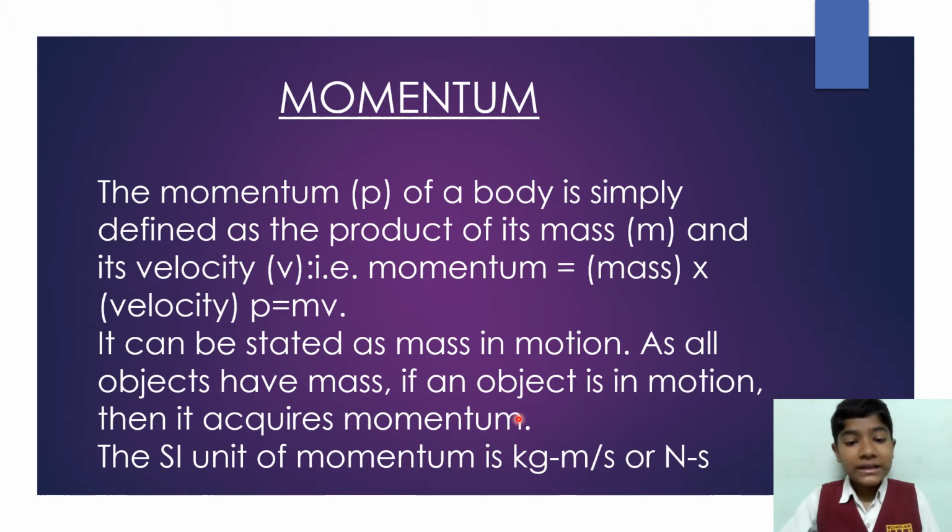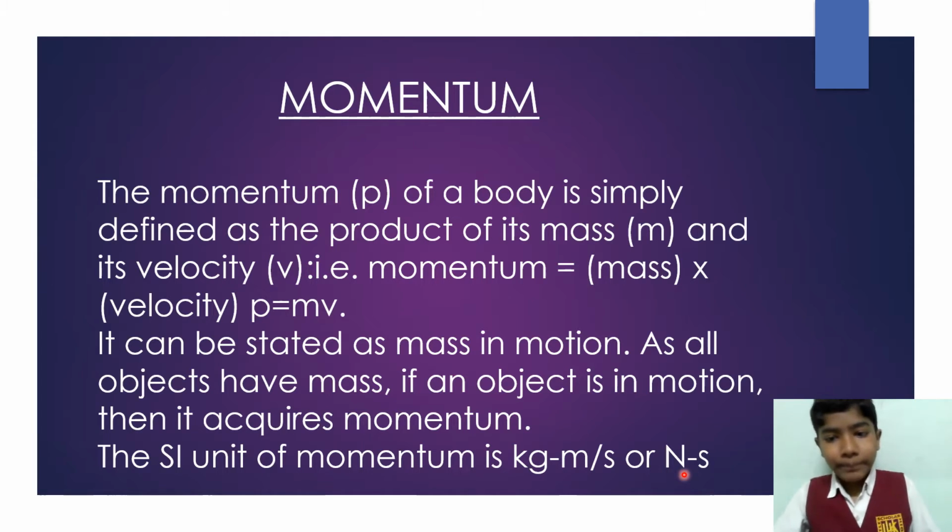As all objects have mass, if an object is in motion, then it acquires momentum. The SI unit of momentum is kg meters per second, or it can also be represented as N. N here means Newton. As Sir Isaac Newton spent all his life doing research about this, this SI unit is named after him, right?